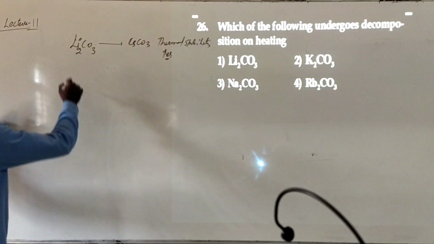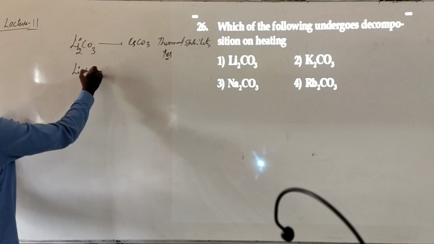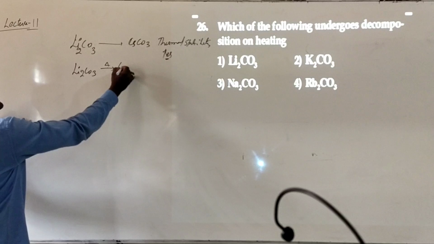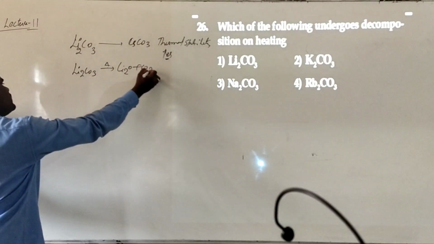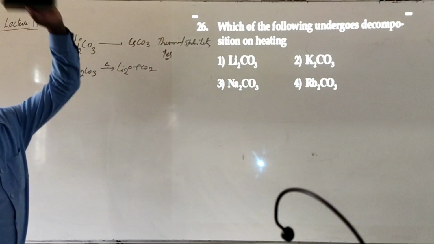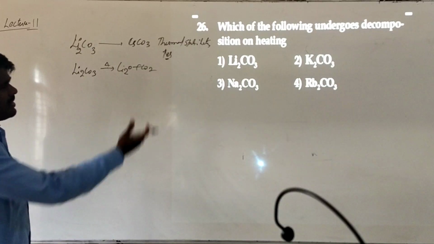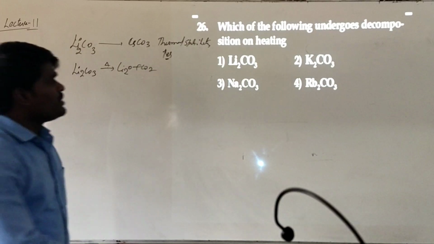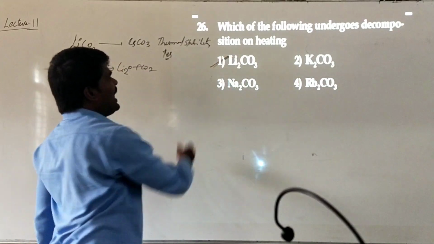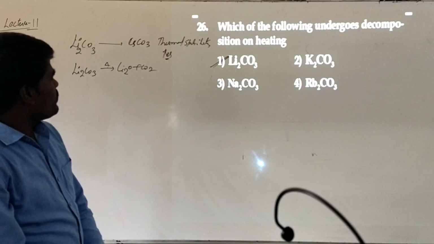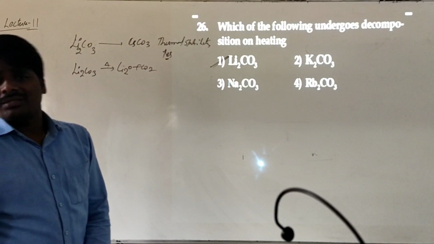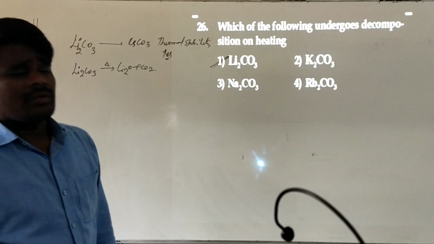On heating, lithium carbonate will decompose at low temperature. That means we say this is thermally less stable. Whereas cesium carbonate will decompose at a very high temperature. The decomposition temperature will be very high. So on heating, lithium carbonate easily undergoes decomposition since it is thermally less stable.